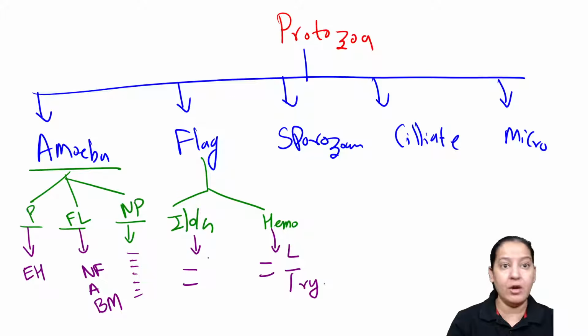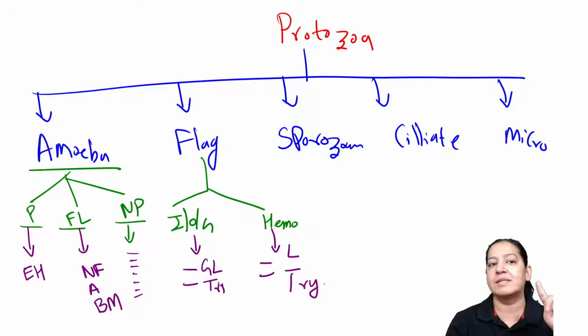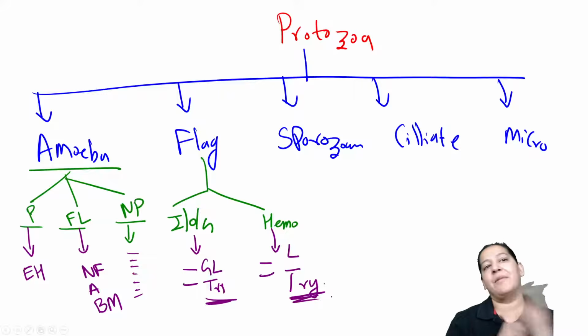And in intestinal, oral and genital, again we have 2. What are the 2 here? Giardia lamblia and trichomonas. Now see the 2 T, trichomonas and trypanosomes. Both of them are flagellates.